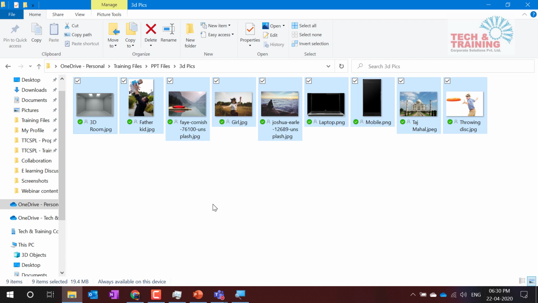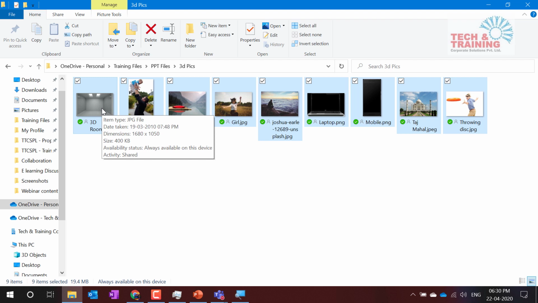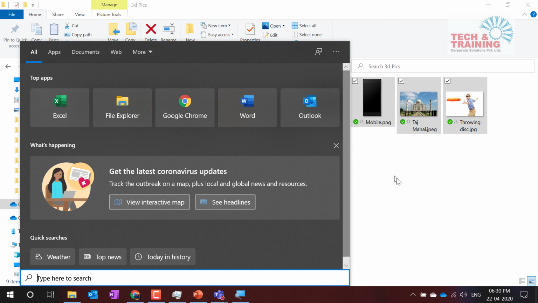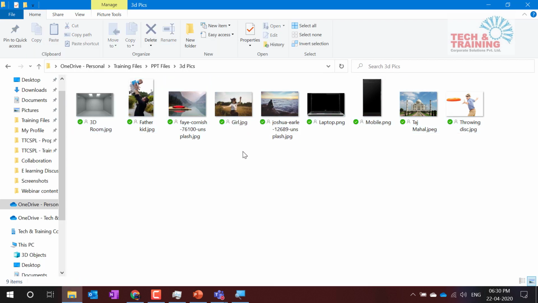I would like to do it quickly, because there are multiple ways of reducing the size of the pictures, but the problem is, do I want to do it to each one of them? Answer is no. Earlier, I did not work with individual pictures. This time also, I'm not going to work with individual pictures. This time, I'll select all these pictures, Control A.